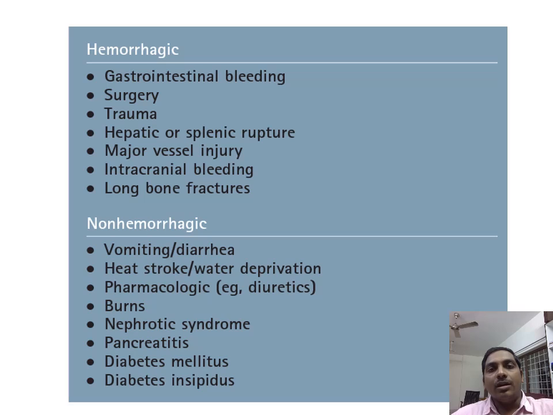Hypovolemic shock can be either hemorrhagic or non-hemorrhagic. Hemorrhagic is a result of any bleeding due to trauma, surgery or any organs. Non-hemorrhagic, there will be decreased intravascular volume resulting from vomiting, diarrhea. Burns will cause excessive fluid loss or third space fluid loss, and usage of diuretics. Nephrotic syndrome. Pancreatitis will cause severe ascites, and there is a severe inflammatory reaction, thereby forming increased peritoneal fluid collection, that is also called third space fluid. All these form hypovolemic shock.